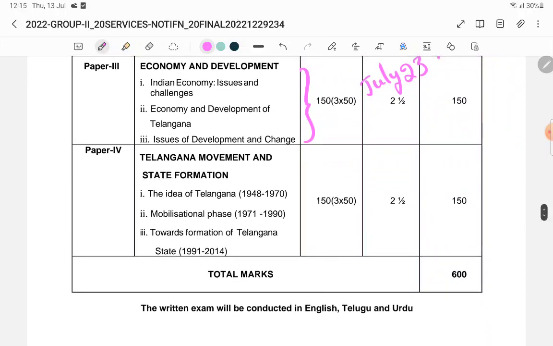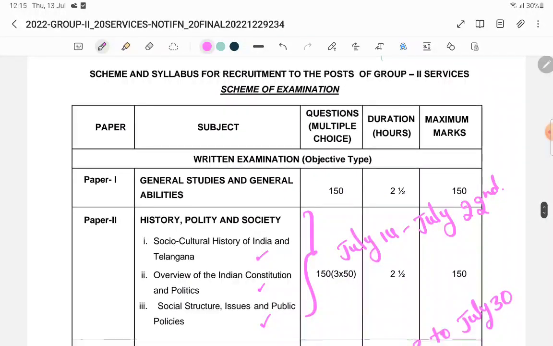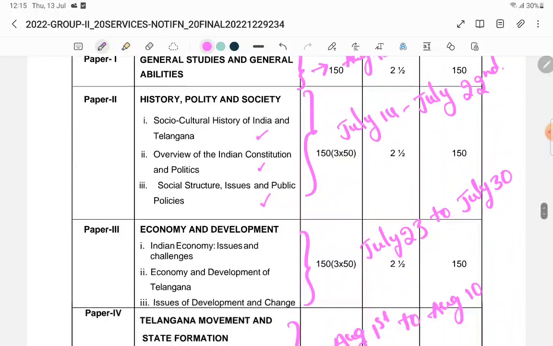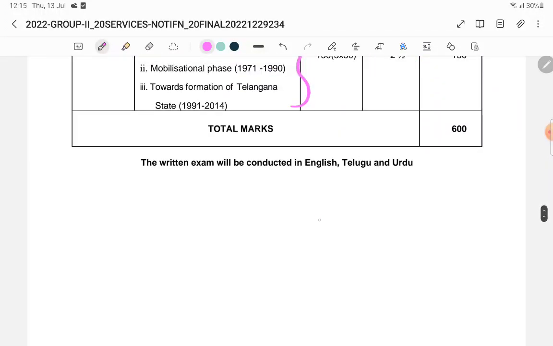Next, the Telangana movement we are going to finish from August 1st to August 10. Then these 4 parts are finished. Then the first topic, general science, general studies and general ability, we will do from August 10 to 20. The remaining days, 20 to 27. So on the 28th you have to prepare yourself, and the 29th is the exam.